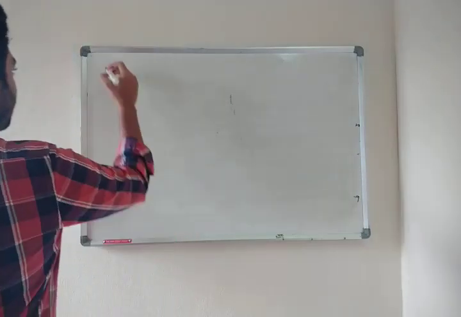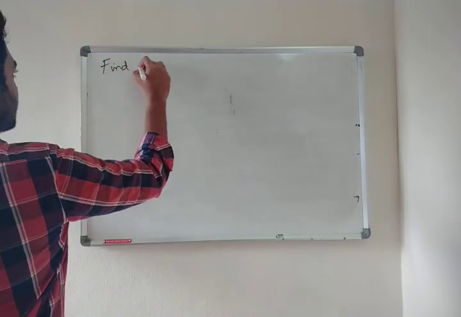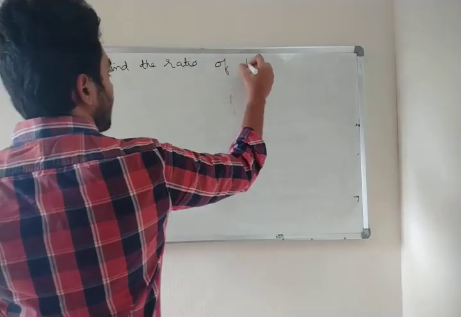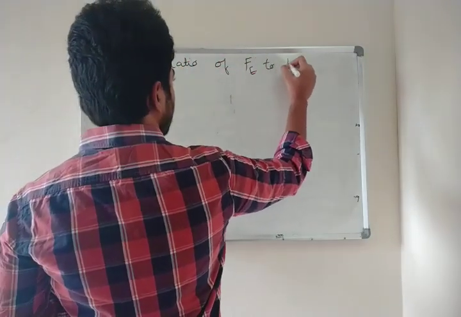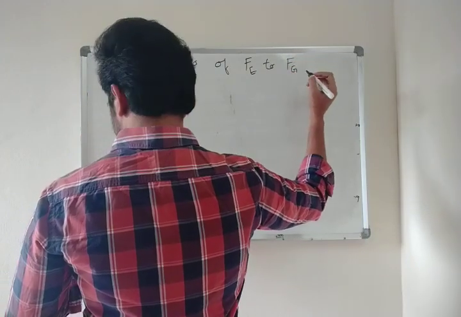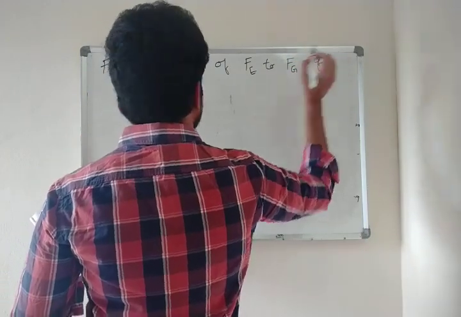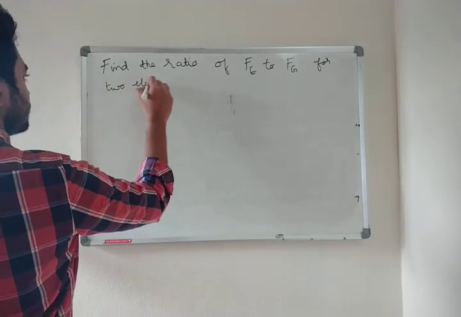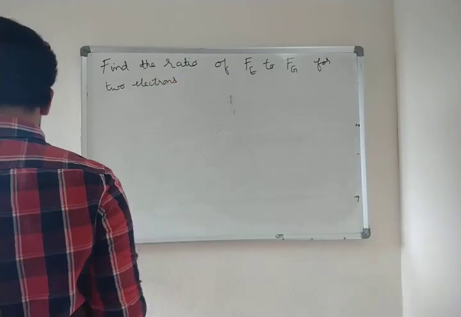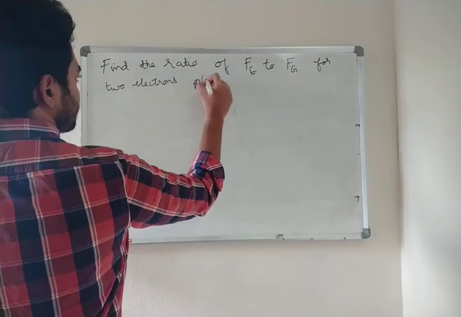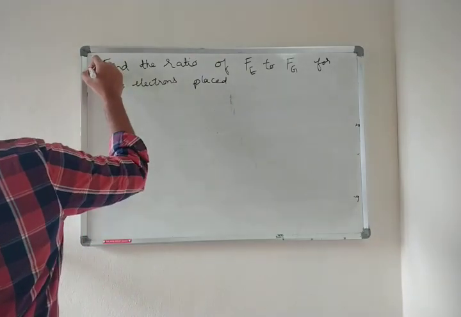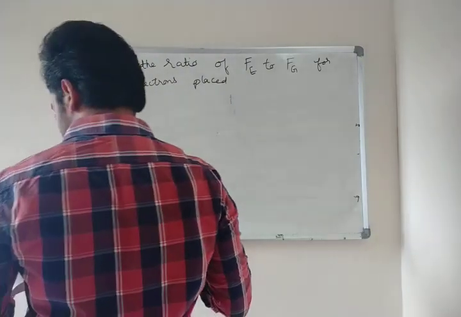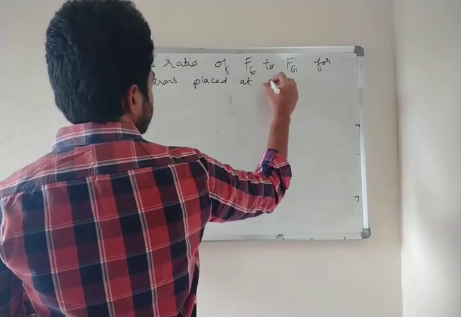Find the ratio of Fe to Fg for 2 electrons placed at some distance apart. This is problem number 1.